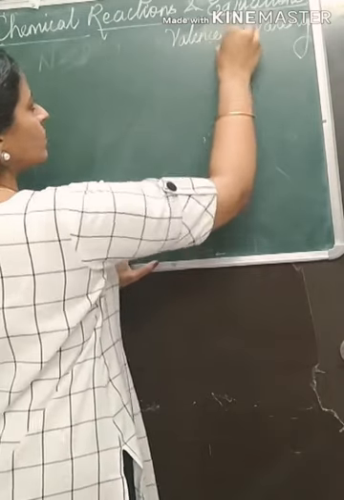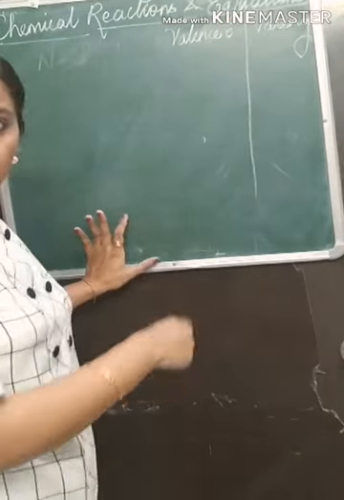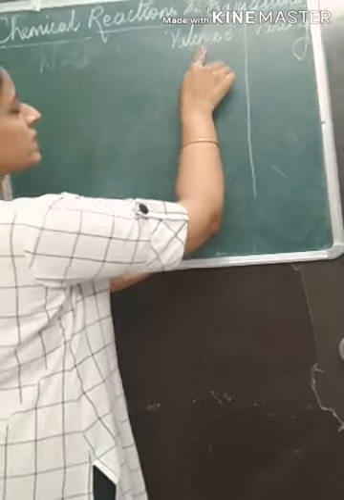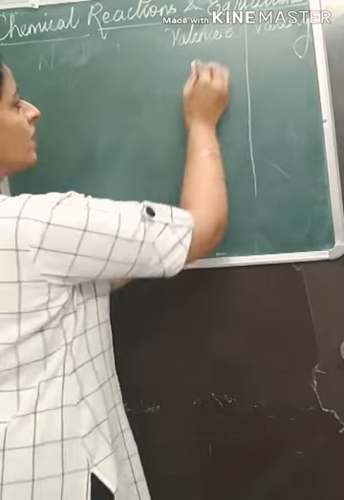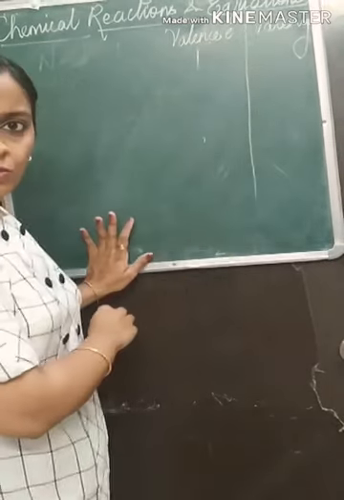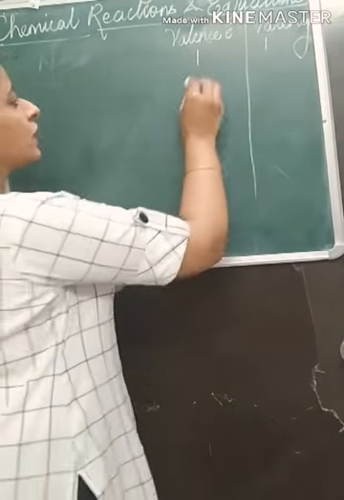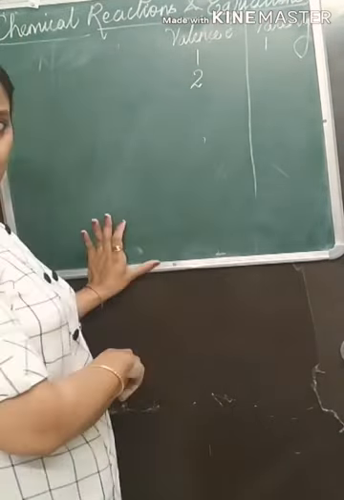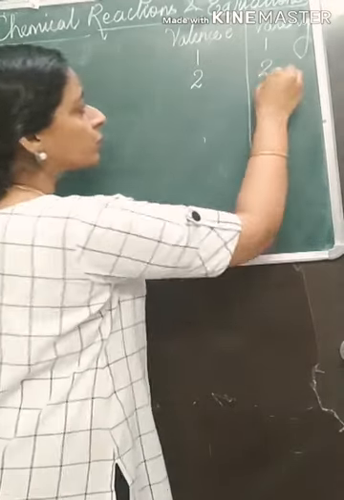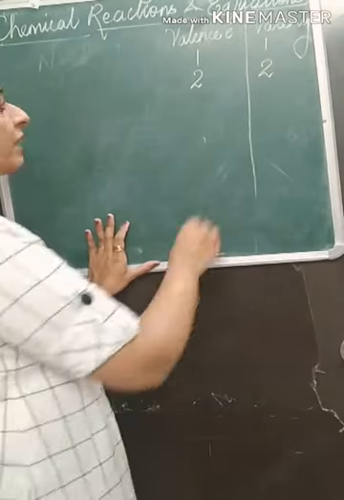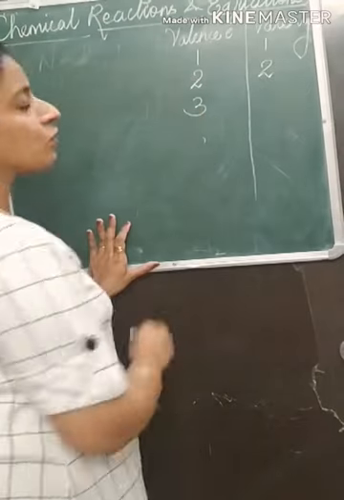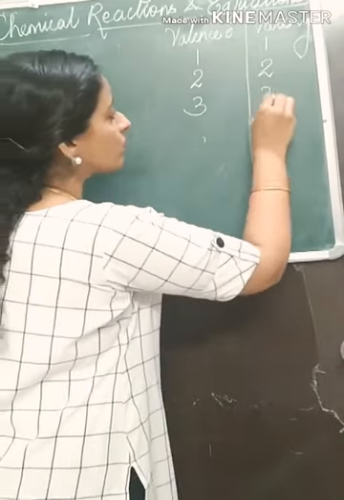The electrons which are present in the outermost shell are called valence electrons. If there is 1 electron in the outermost shell, the valency will also be 1. If there are 2 electrons in the outermost shell, the valency will also be 2. If there are 3 electrons, the valency will also be 3.